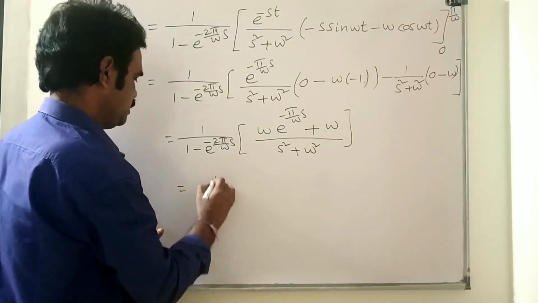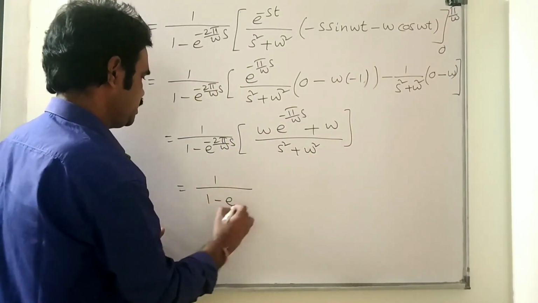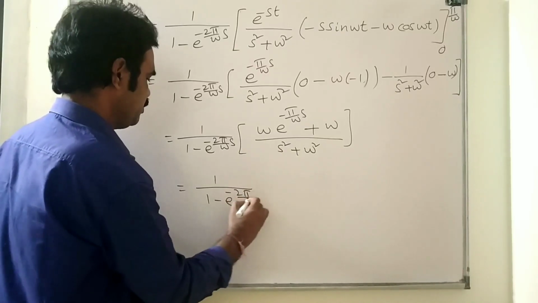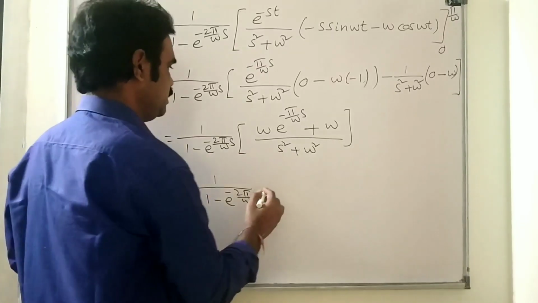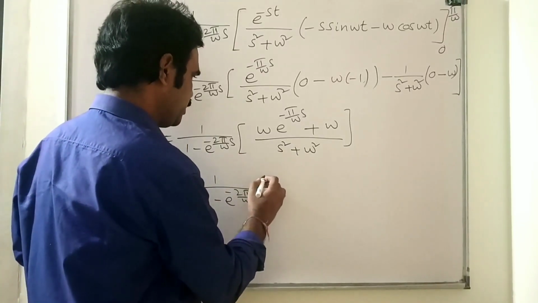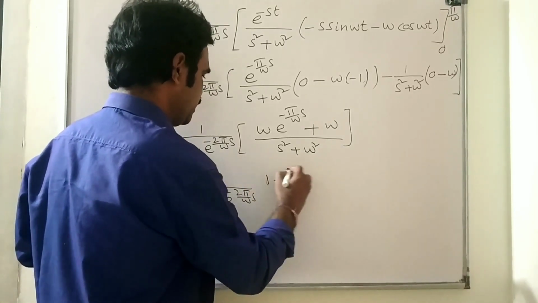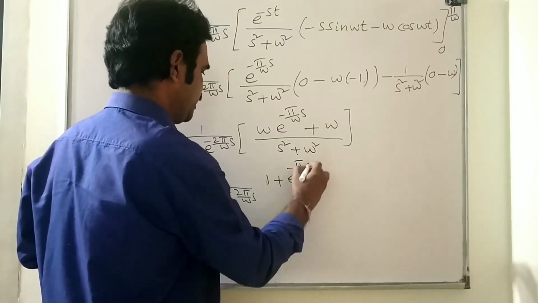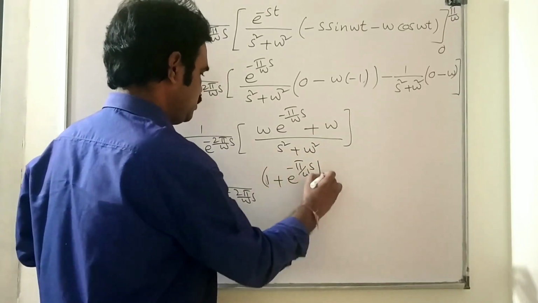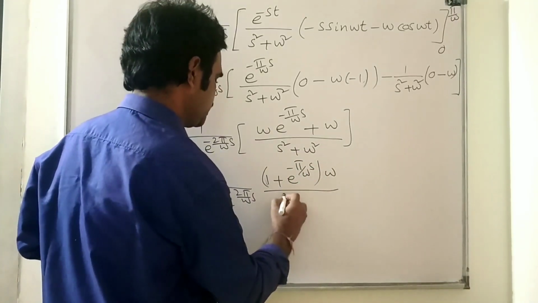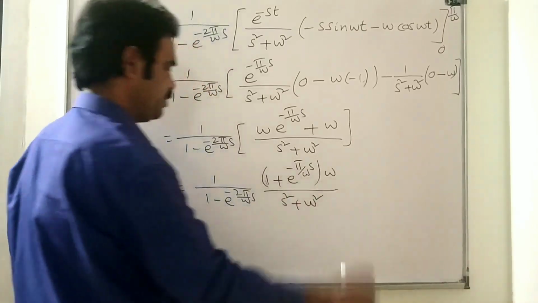That is equal to 1 by 1 minus e power minus 2 pi by omega s. Take omega common here: 1 plus e power minus pi by omega s, into omega whole by s square plus omega square.